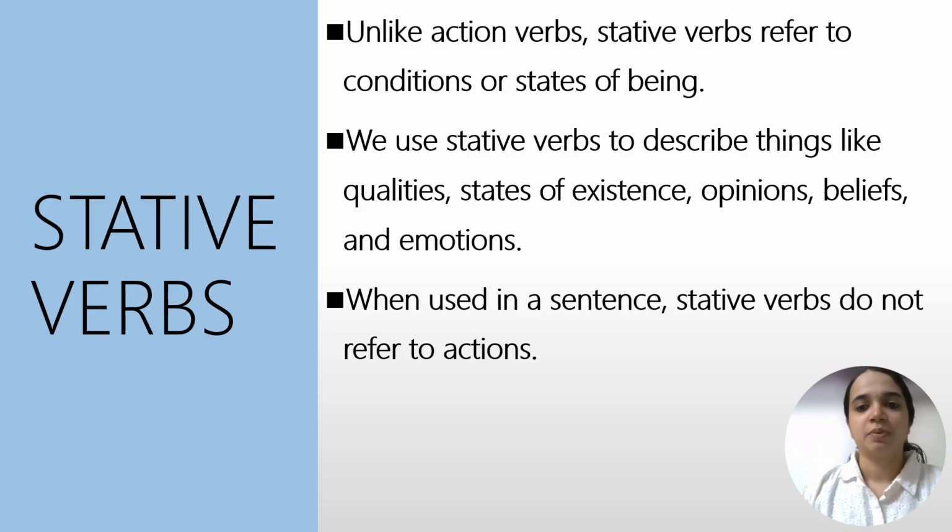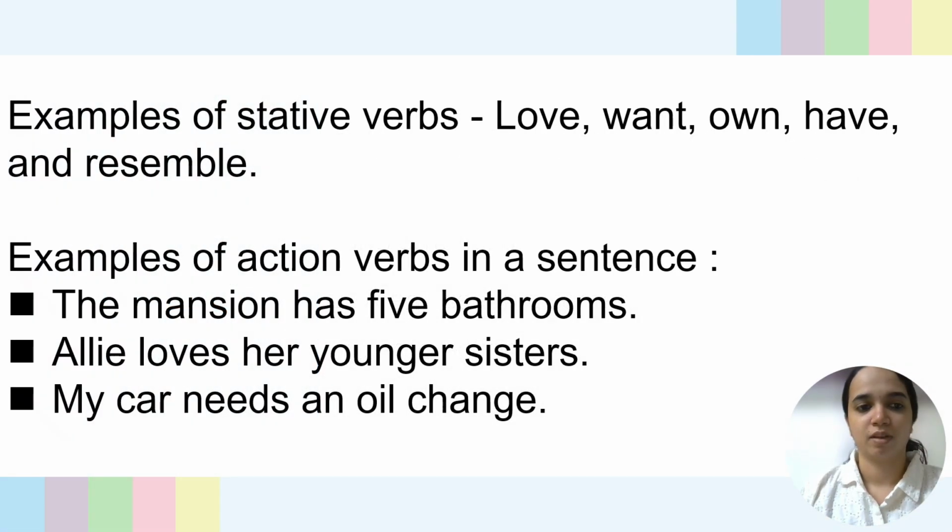We use stative verbs to describe things like qualities, states of existence, opinions, beliefs, and emotions. When used in a sentence, stative verbs do not refer to actions. As the name itself suggests, it is not moving. You can connect it like that. Here are the examples: love, want, own, have, and resemble.